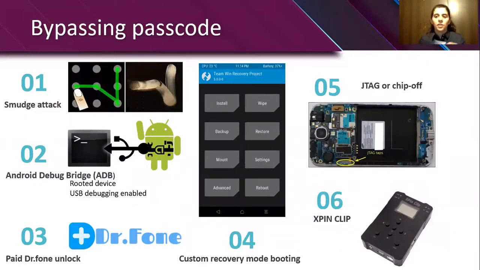The passcode is the first obstacle we face as a criminal investigator. If we don't get past this passcode, we can't get to the data of the person. The first method is the smudge attack. Now, if the device owner had the pattern lock at a certain angle and with certain lighting, we can find the oil residue from the finger on the screen and we can replicate it in order to unlock the device.